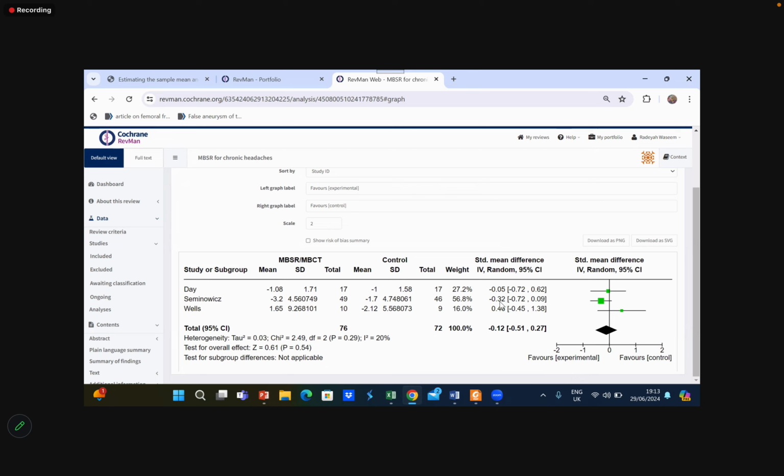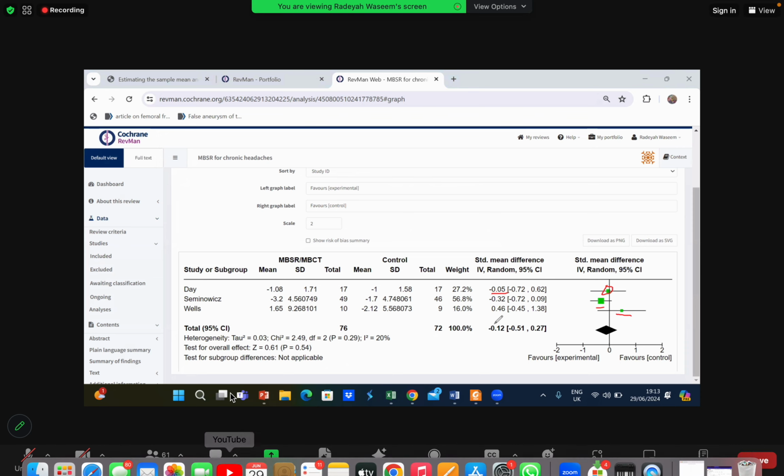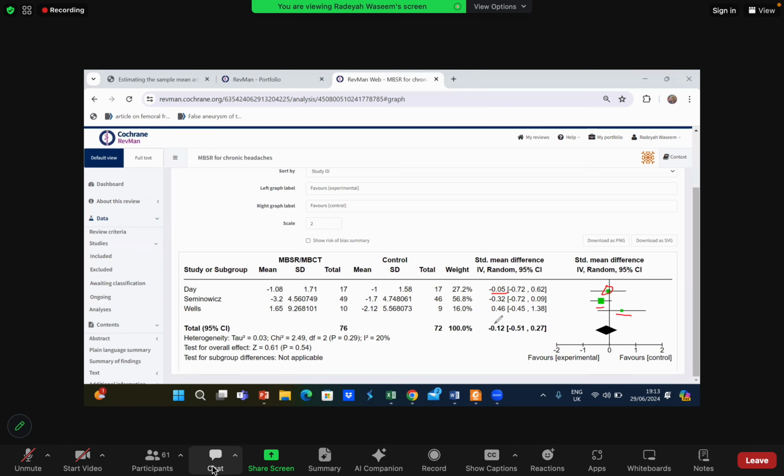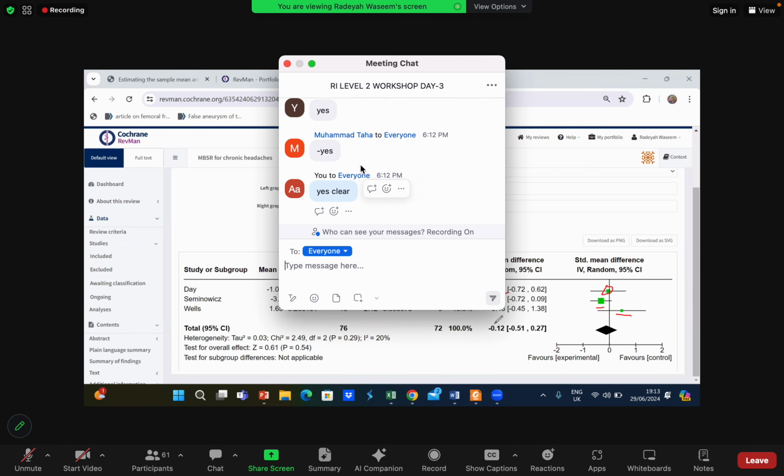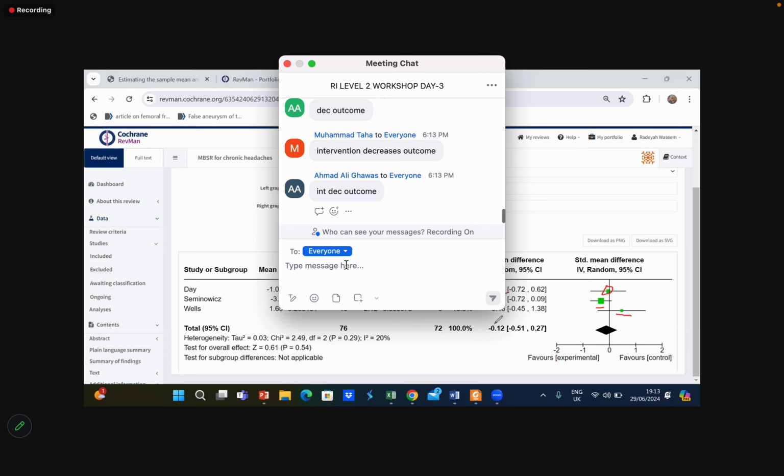Okay. Now, looking at all of these, look at the first one. Can you guys interpret this mean difference for me? It is negative. For those who were confused regarding standard mean difference, look here. We used a standard mean difference in the original forest plot in our original analysis. In the background work, we use the mean difference only. The effect size is always for your main forest plot.